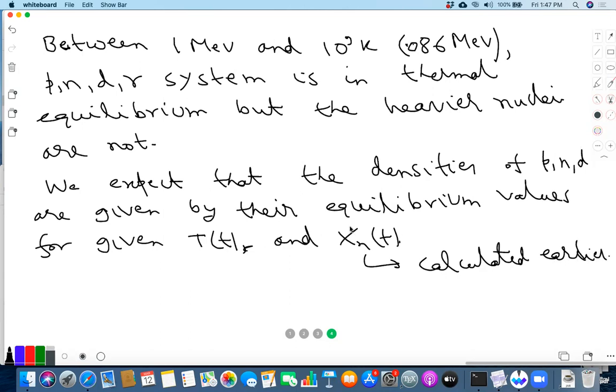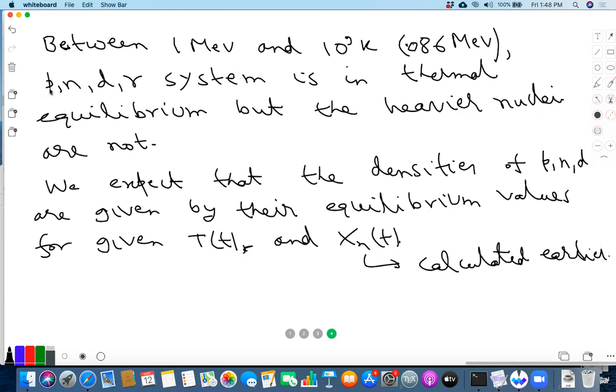During this time, of course, this is not an equilibrium result, because we had to do numerical analysis to find X_n as a function of time, because the neutron-proton weak interaction is not in thermal equilibrium. But given these data, T(t) and X_n(t), the electromagnetic interaction that involves the p, n, D and gamma conversions to each other is in thermal equilibrium.